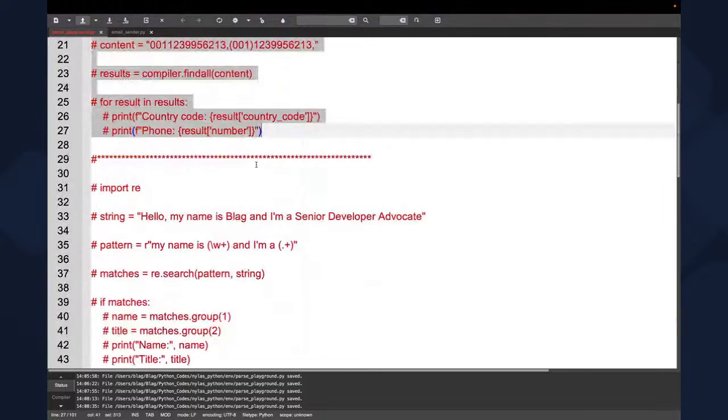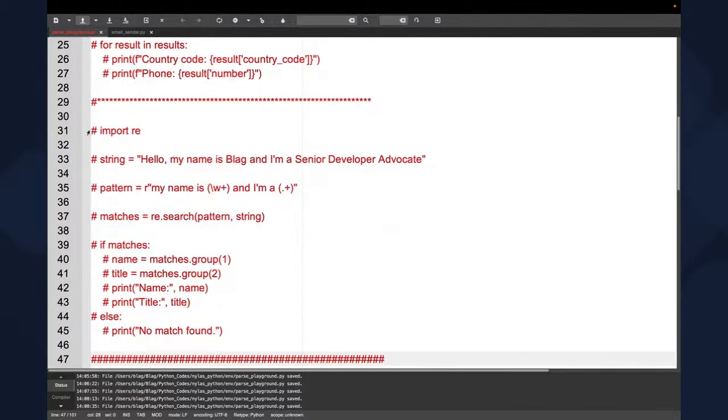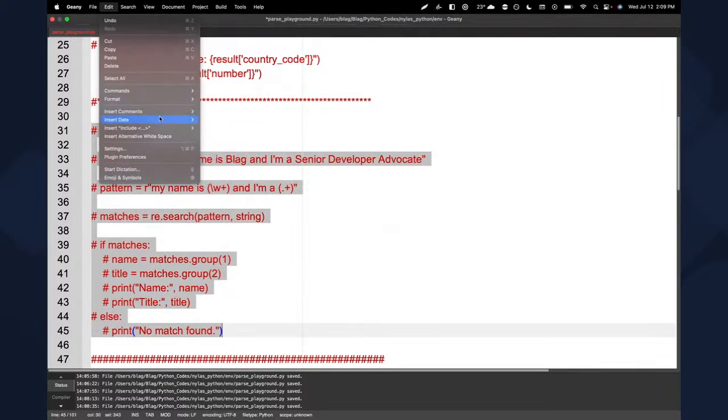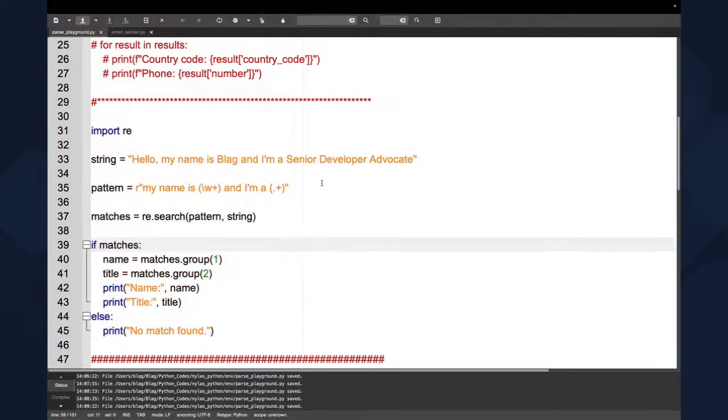So let's comment that and move to the next example, which is this one here. Let's say we have, hello, my name is Blag and I'm a senior developer advocate. What we want here is to extract the name and the title.